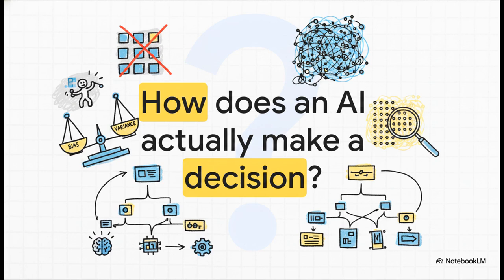You see, whenever we build a predictive model, we're constantly fighting this tug of war known as the bias-variance trade-off. If a model is too simple, it has high bias. It underfits and totally misses the underlying patterns. But if it's too complex, it has high variance, which essentially means it memorizes the training data, but fails completely when it sees fresh, real-world data. To see how we actually solve this balancing act, let's introduce our very first algorithm.